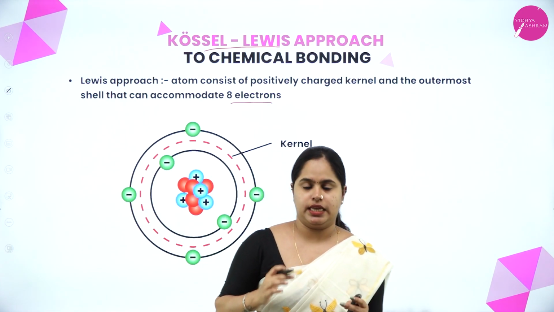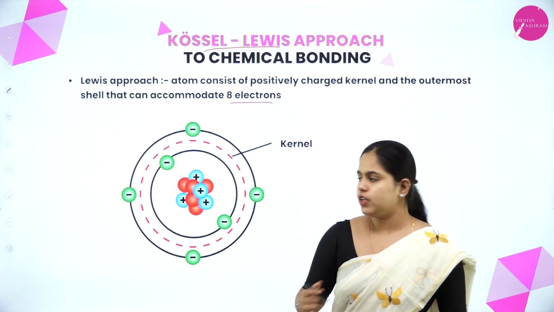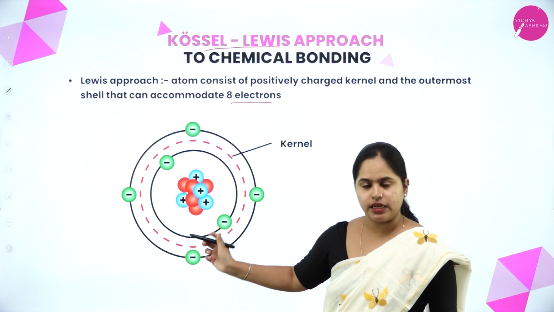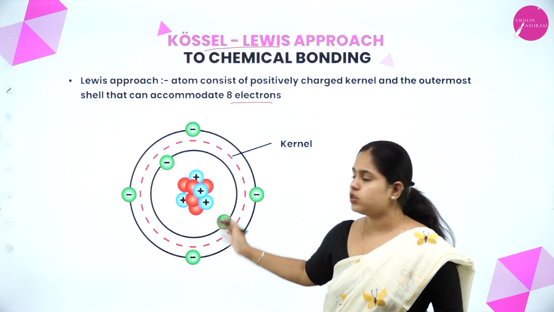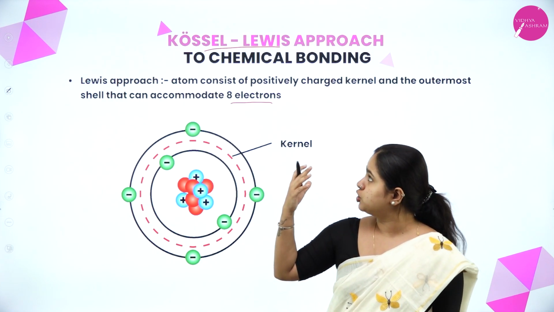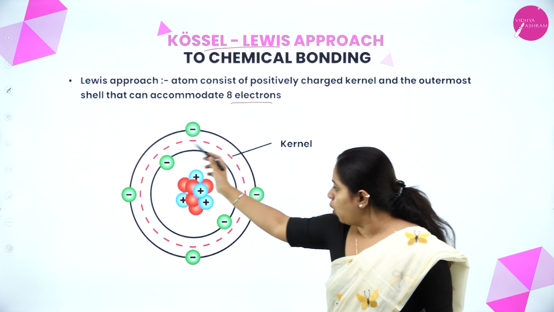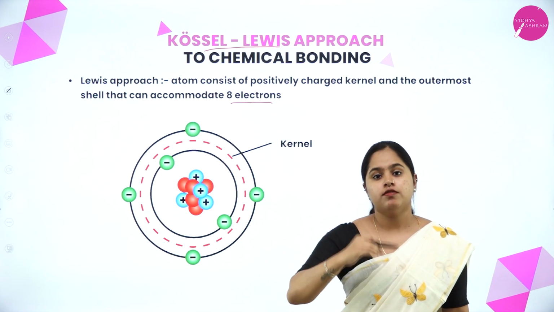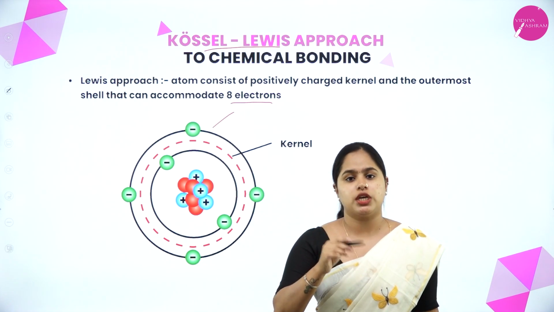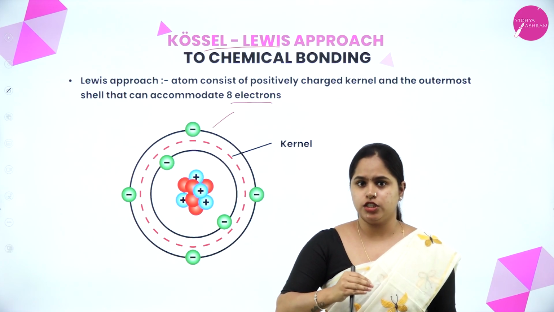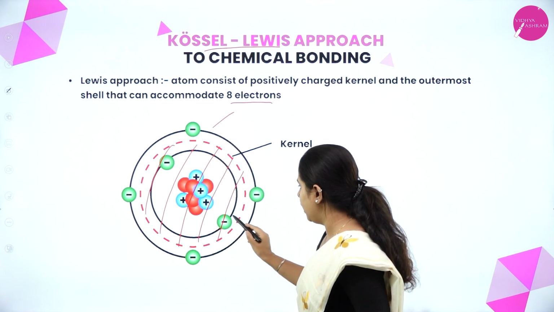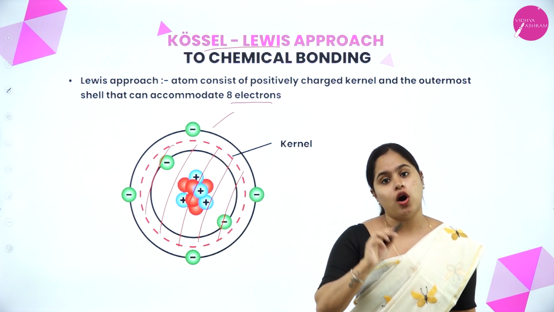So what did he say? We know, what have we studied till now? There is a positively charged nucleus, in which neutrons are also present, and the electrons will be revolving around it. Yes, that is what we have studied. So according to the Kossel-Lewis approach, this whole part except the outermost shell, which contains the valence electrons, they are called valence electrons. So except the outermost shell containing the valence electrons, all the inner shells plus the nucleus, this whole part you can see, is called the kernel.